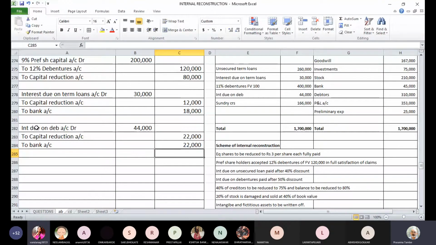No, sir. Okay. Now there is an adjustment about creditors, which says that 40% of the creditors are to be reduced to 25%, and the balance to be reduced to 80%. Total creditors are 1,66,000. Let's do a small calculation so we are very clear as to what we need to do.